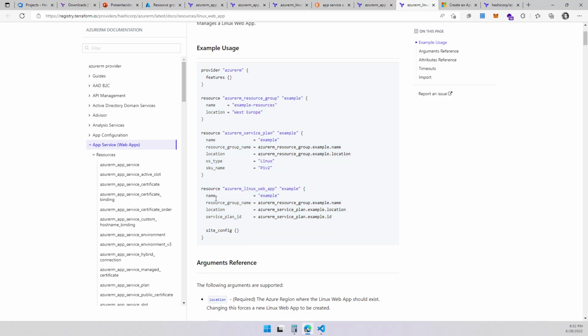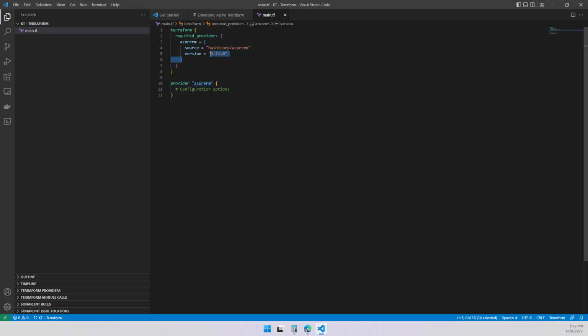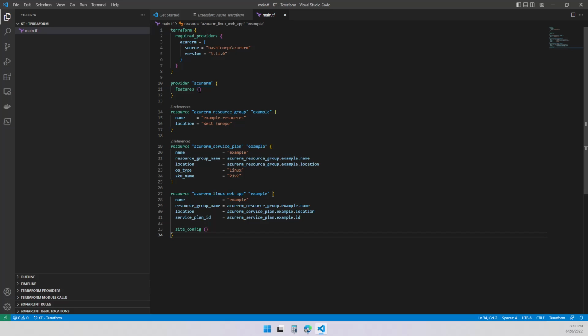Let's copy that one and take it. I'm going to copy this one. Let's put the features on it over there. Let's go back to my Visual Studio. I don't have any configurable options, so I can just put it back and let's change it. I got features, an empty features block for Azure RM, but I got three resources that I'll be looking into. Since we're going to build this in Azure, of course, we're going to need a resource group. So let me explain this line by line so you can understand what we're going to be creating and how it is going to be created, okay?